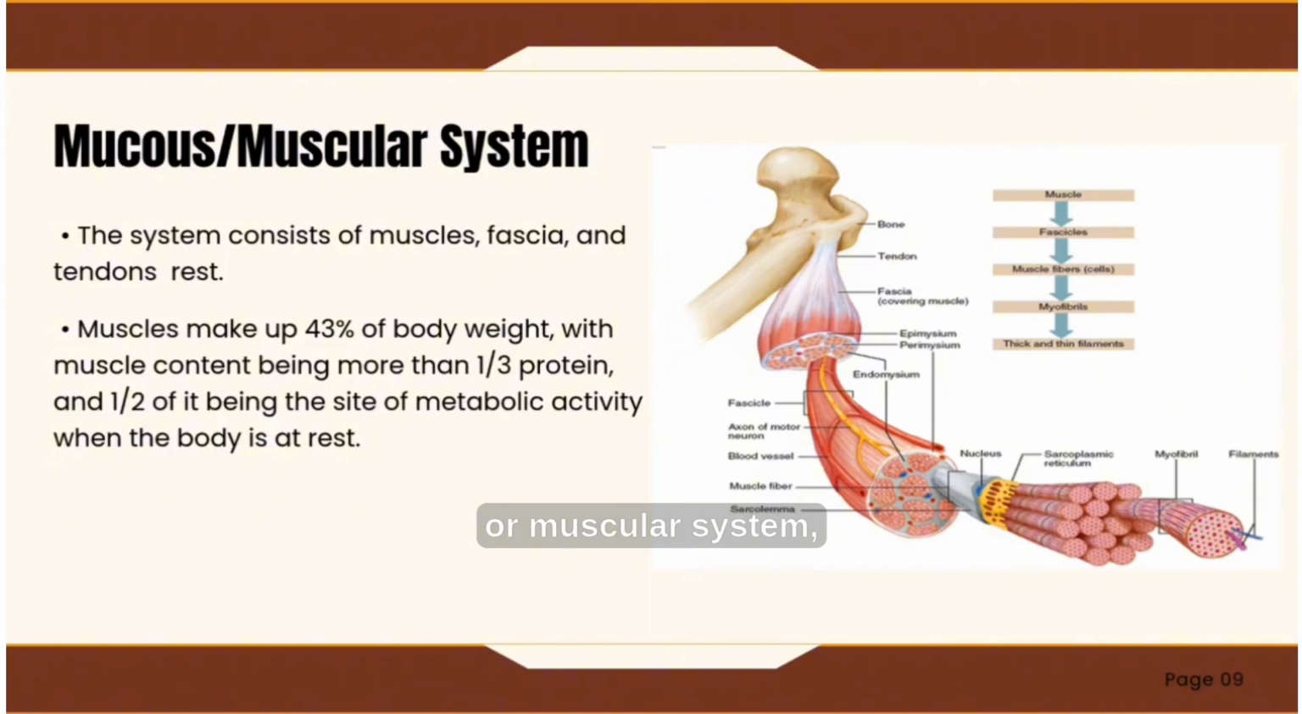The muscular system consists of muscle, fascia, and tendons. Muscle makes up 43% of body weight, with the muscle content being more than 1 out of 3 protein, and half of it being the site of metabolic activity when the body is at rest.